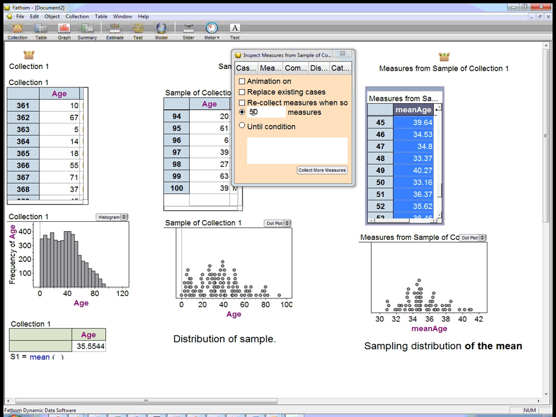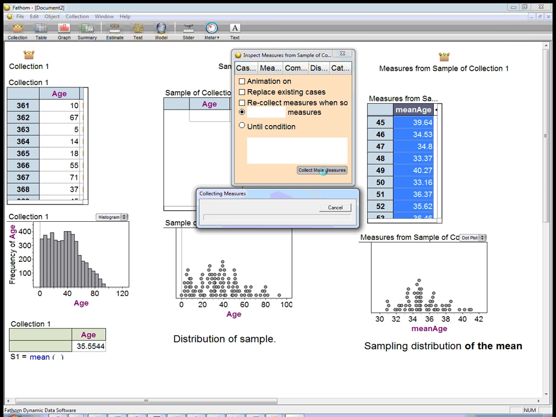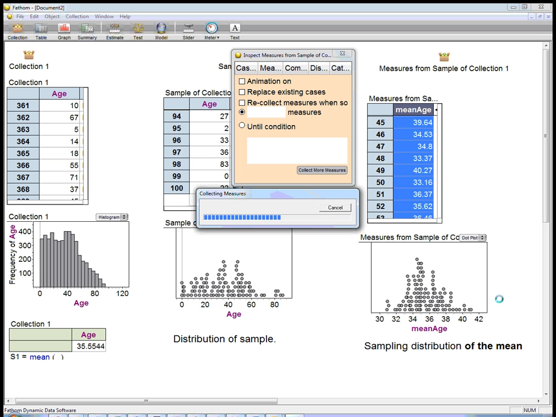And now let's go ahead and collect. Let's see if we can take enough time to collect 100 more. It's collecting all the samples. It's got all kinds of different funky histograms flashing up in the middle there. They don't necessarily look like a normal distribution. But then each time we calculate a sample and we calculate the mean, we're filling in the sampling distribution of the mean. This is starting to look plausible that it might be given by a normal model.